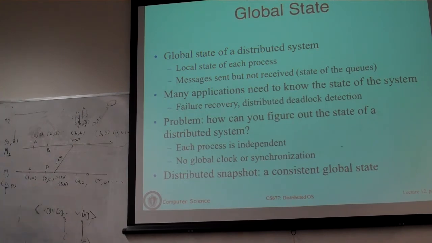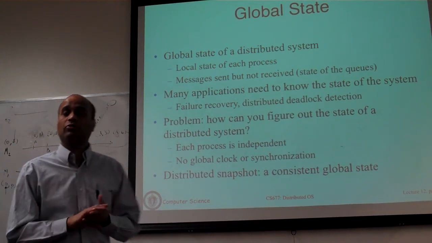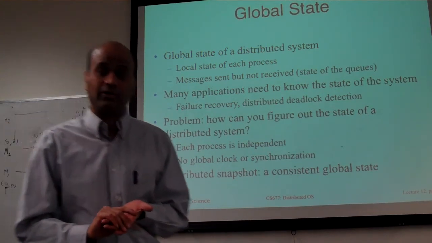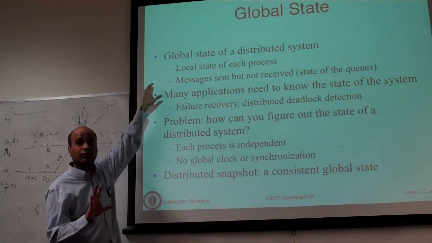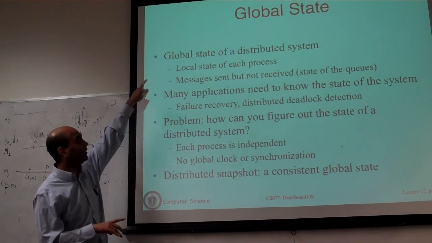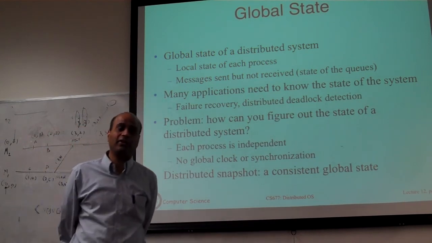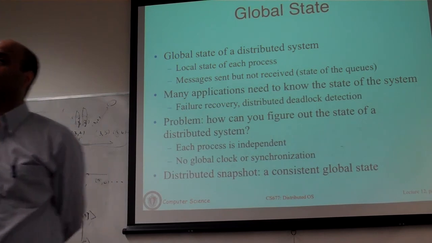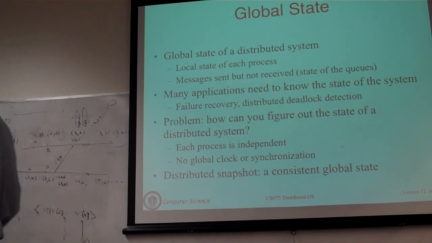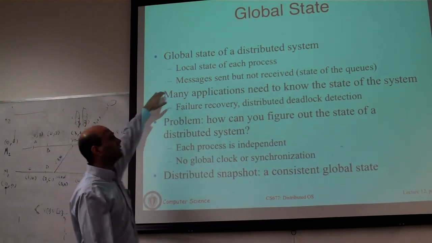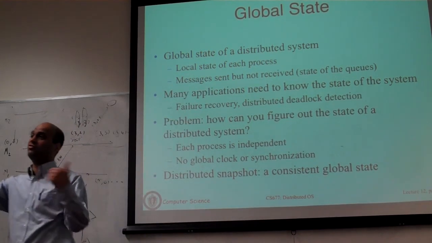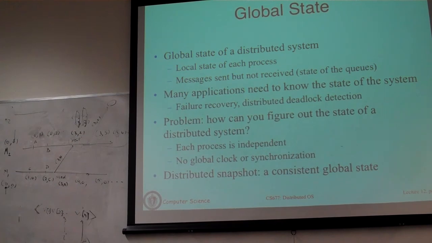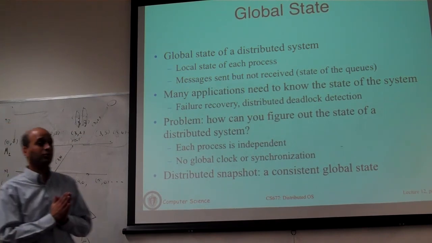So I'll define what it is, and then we'll look at a way by which we can figure out how to determine the global state of a distributed system or a computation. So I'll start with the definition. It's abstract. You may not even know why we define it this way, but we'll look at it. So global state of a distributed system is defined to be the local state of each process in the system, and all the messages that are in transit, messages that have been sent but have not been received, they're somewhere in transit. So this is referred to as the global state of a distributed system.